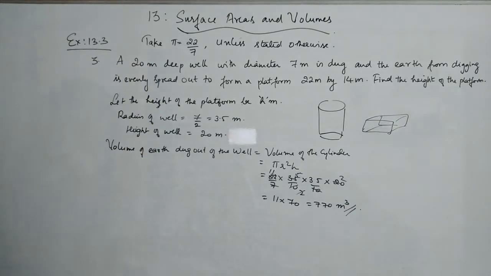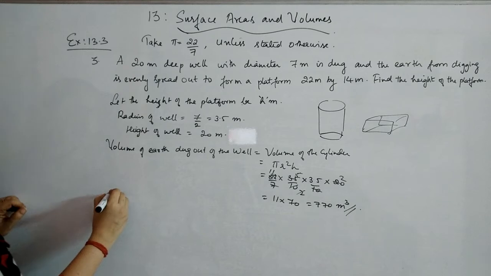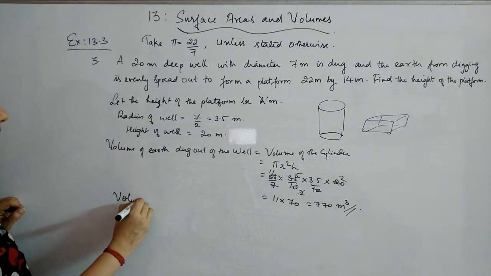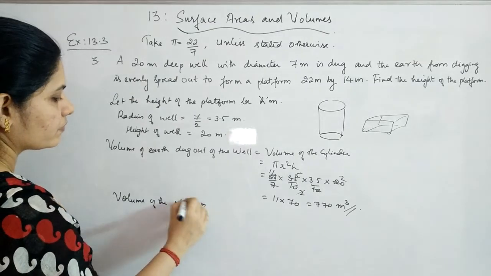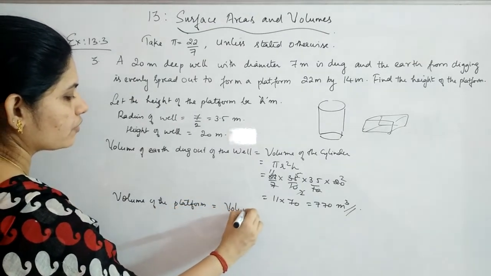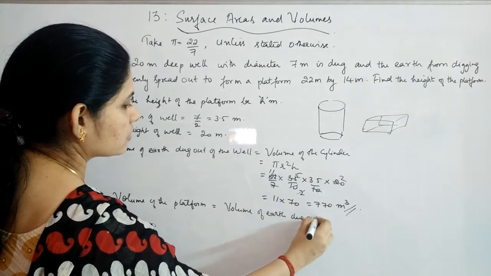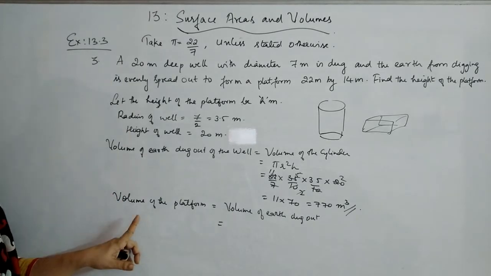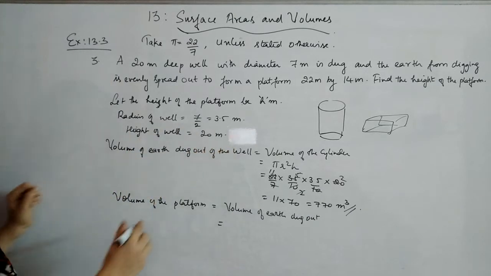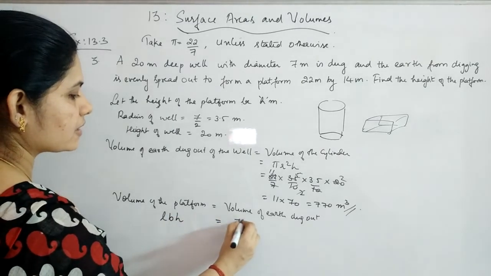Now you have to find out the height, means you have to consider the volume of the platform. So again, volume of the platform will be same as volume of the earth dug out. Volume of the platform is same as volume of the, which one? Cuboid. So it is L B H, which is same as 770.